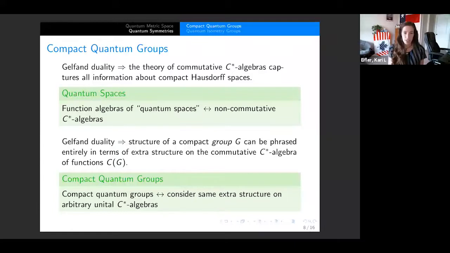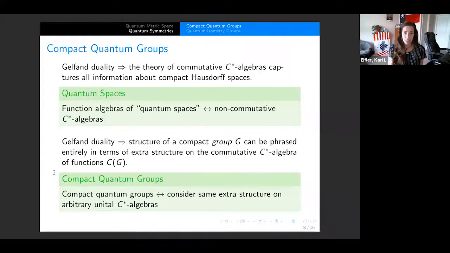And these were defined by Woronowicz in 1987, and they possess really powerful representation theory and are really interesting to us. But the name of the game is when we say quantum, what we really mean is non-commutative here, in some sense like this. You might have also seen compact quantum groups being this special class of Hopf algebras, but I'll just keep it as these are non-commutative analogs of groups.